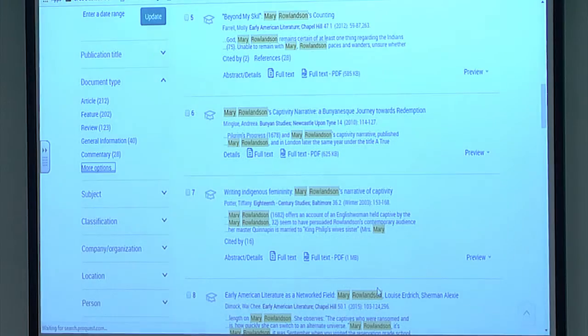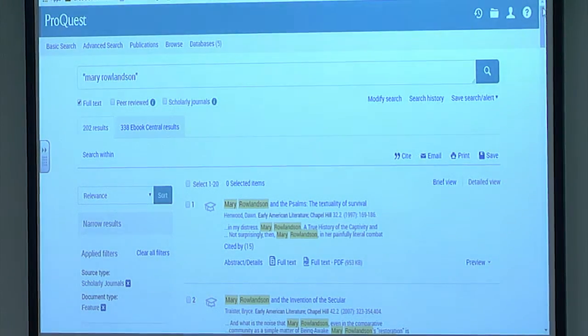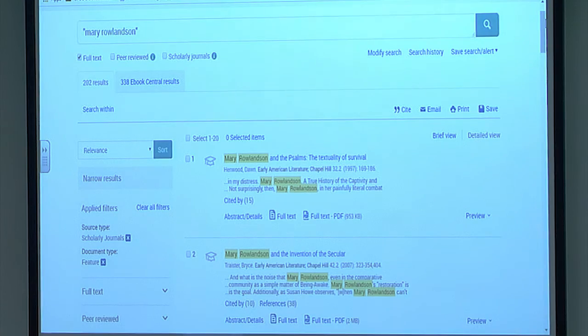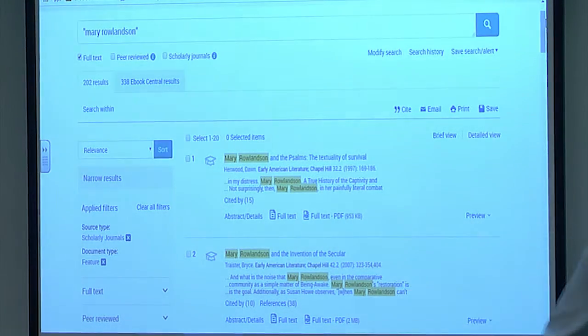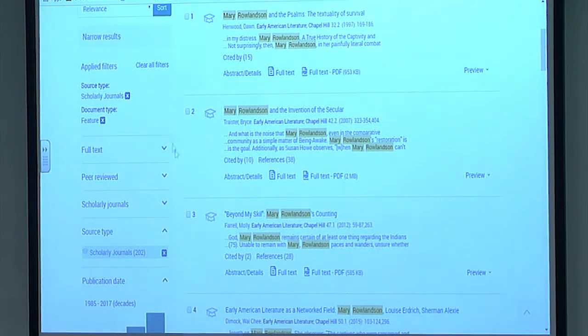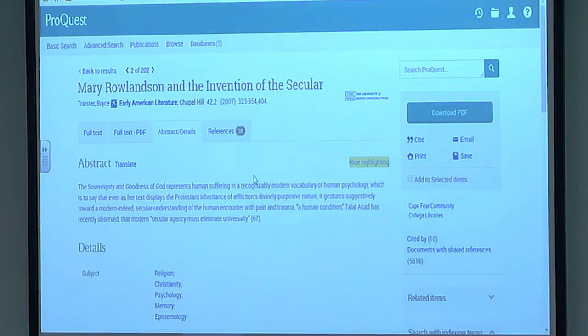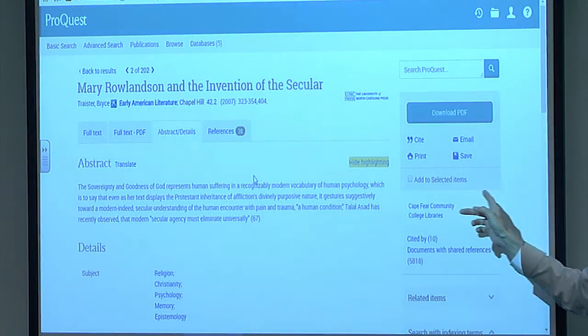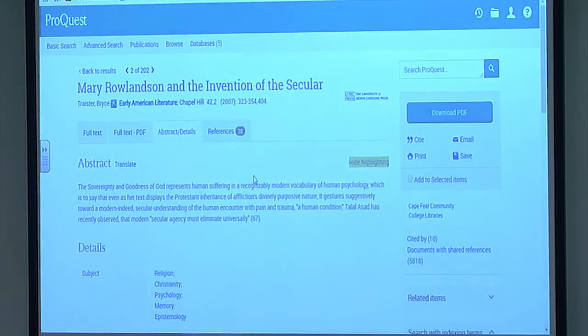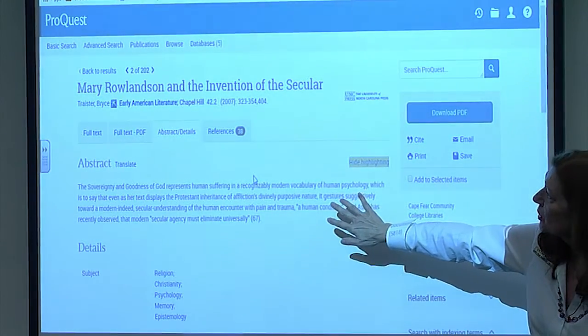And now we apply that limiter, and now we're down from, we started with what, 1,400 articles? Now we're down to 202. But these, again, should be the ones that are most useful to you. So we can go ahead, again, here and see how to use the article. So here we have the article itself. Here's the full text. Here's the full text in PDF. But it is better, once again, to choose the one that has the abstract and the details on it, which also has your sending tools and your citation help and so forth. So this gives you a little preview of what the article is about.